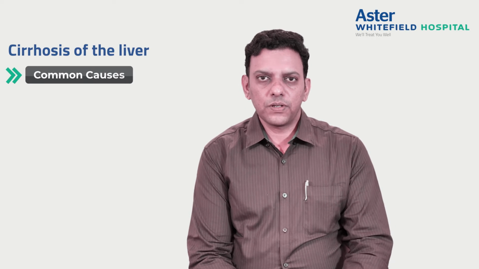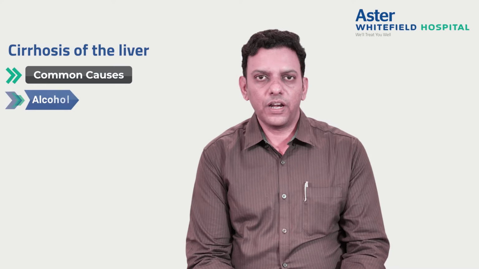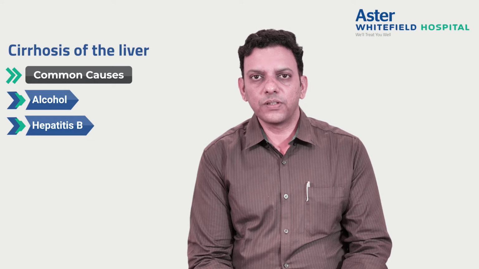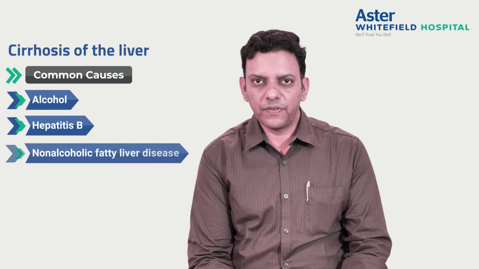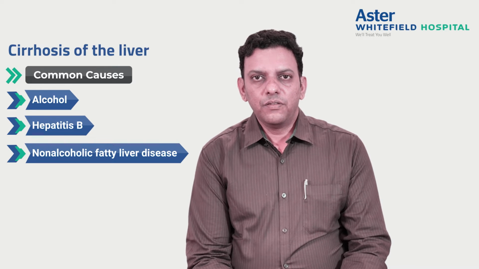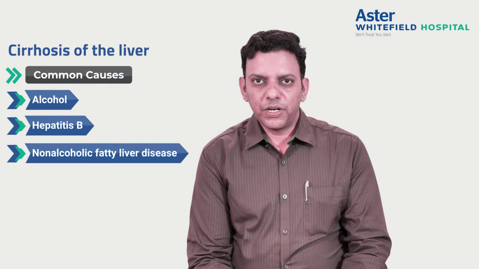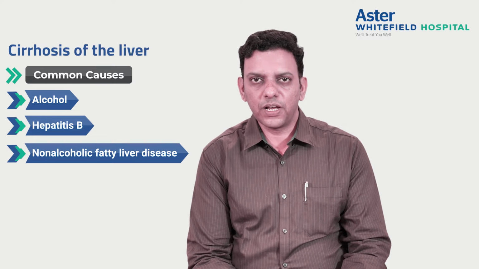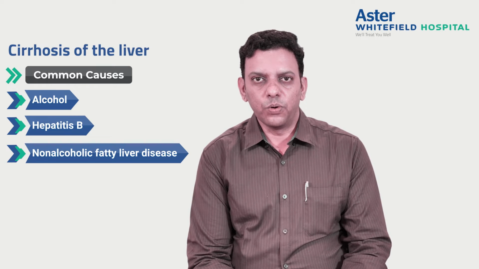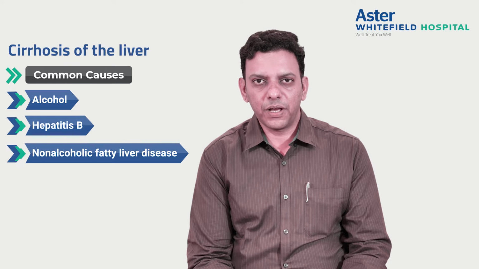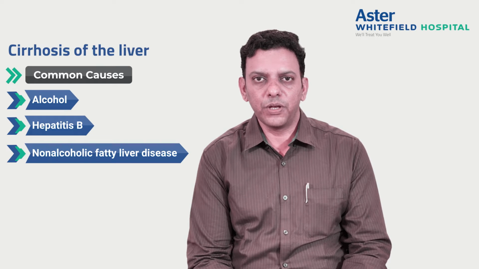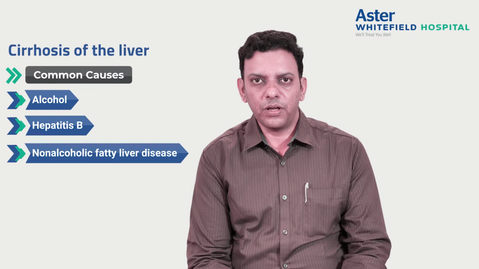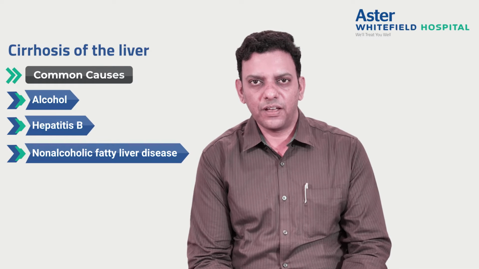What are the most common cause of cirrhosis? We all know alcohol and hepatitis B. But there is a silent killer among this which causes cirrhosis, that is non-alcoholic fatty liver disease. With hepatitis B vaccination coming into forefront, hepatitis B causing cirrhosis will gradually come down, and as we know, obesity has become a pandemic with most people being obese. Non-alcoholic fatty liver disease is going to become the leading cause of cirrhosis in India.